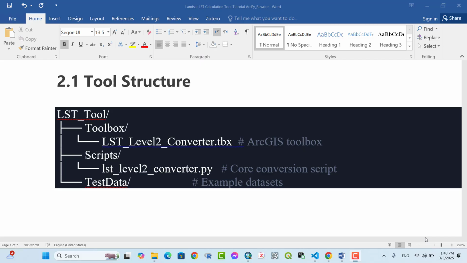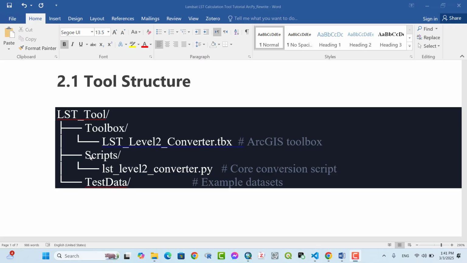Let's start with the level 2 LST converter toolbox. Toolbox structure. We create a folder with the name LST_tool, for example. Then a subfolder with the name Toolbox. Inside this subfolder, we create the LST level 2 converter TBX ArcGIS toolbox with this name.